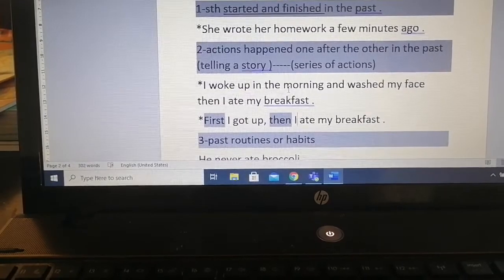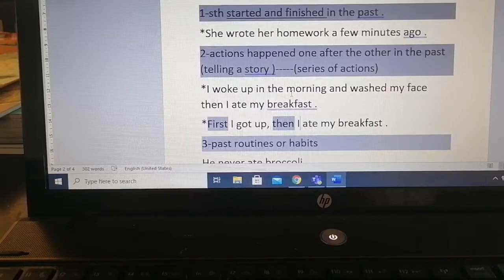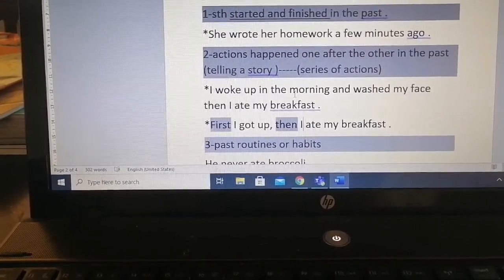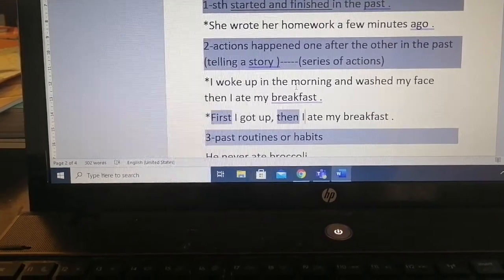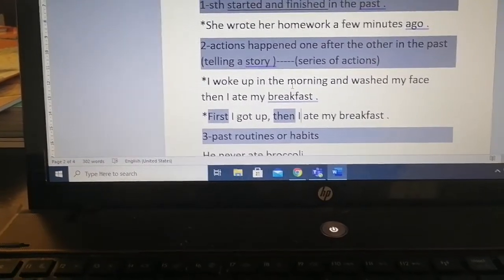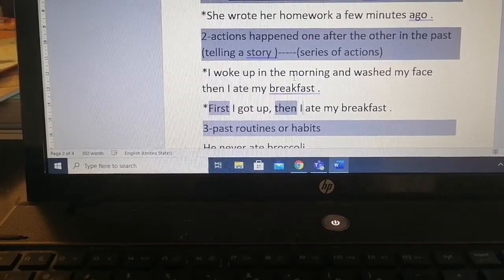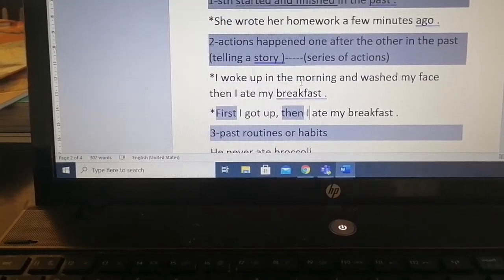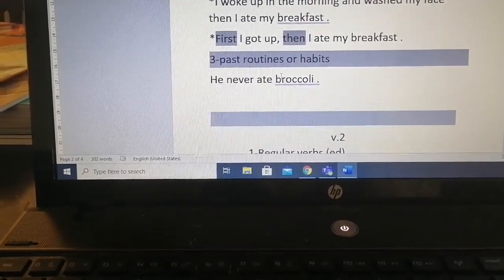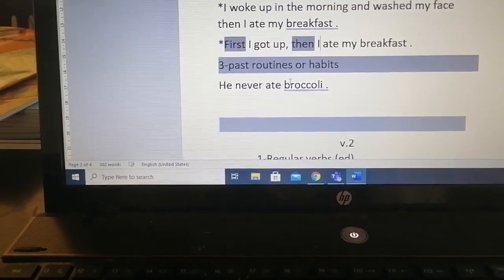Second use, actions happened one after the other in the past, like telling a story, or we can call it a series of actions. I woke up in the morning and washed my face, then I ate my breakfast. These are actions that happened one after the other. The second example is, first I got up, then I ate my breakfast. Series of actions, first and then. The third one is past routines or habits. Things in the past, routines in the past. He never ate broccoli. Okay?